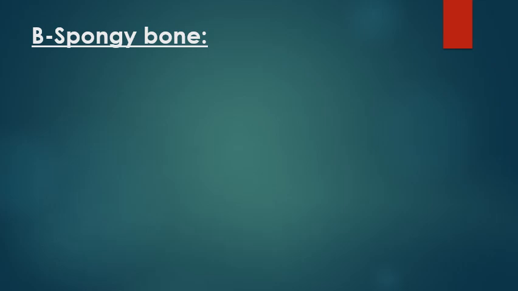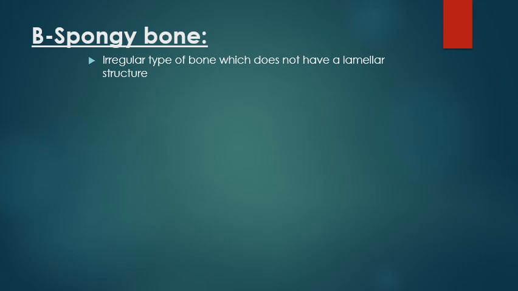The second type of bone we're going to talk about is the spongy bone. The spongy bone is present in the center of irregular bones, flat bones, and short bones. They do not appear as bone lamellae, they appear as bone trabeculae, branching and anastomosing. So this will lead to the presence of cavities. These cavities are filled with bone marrow.